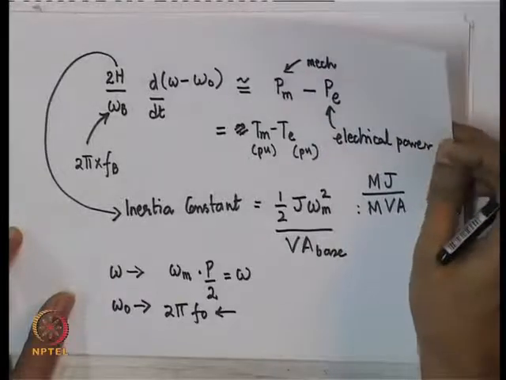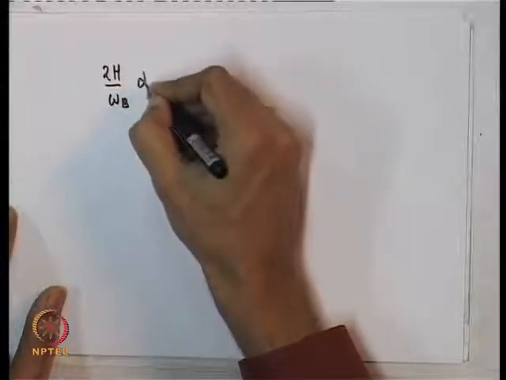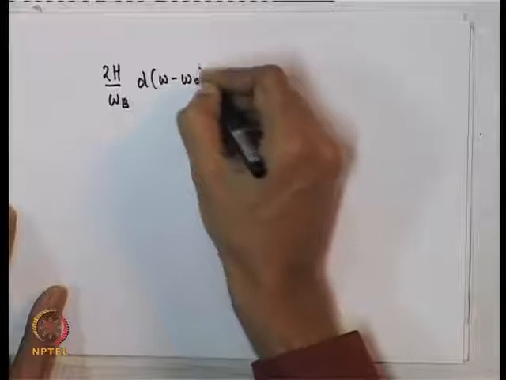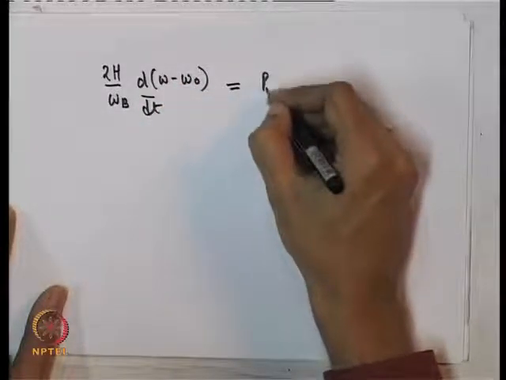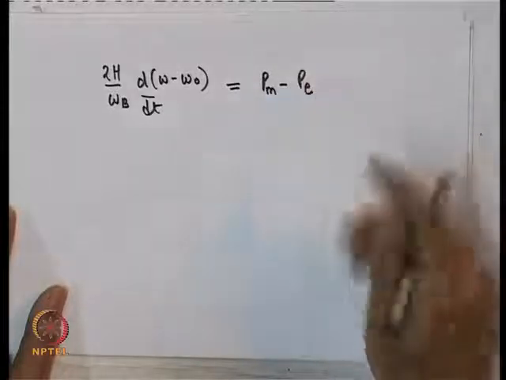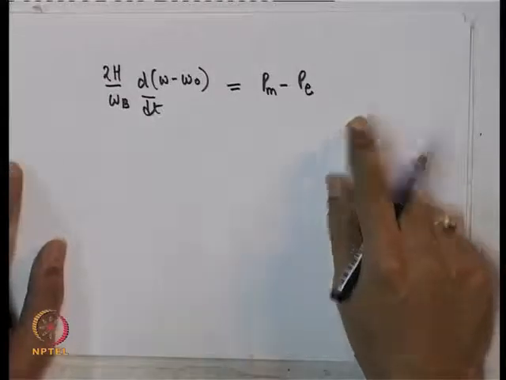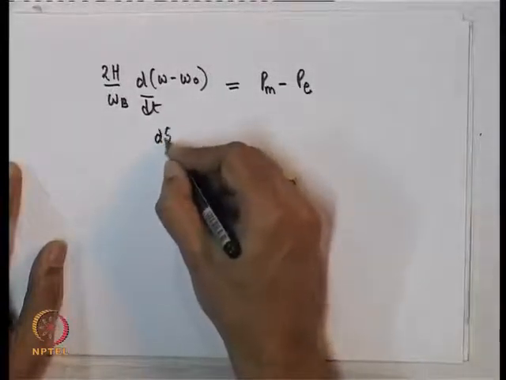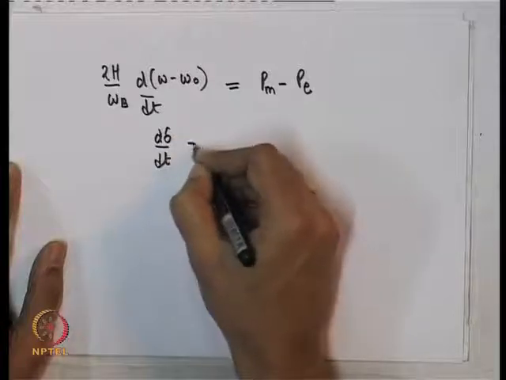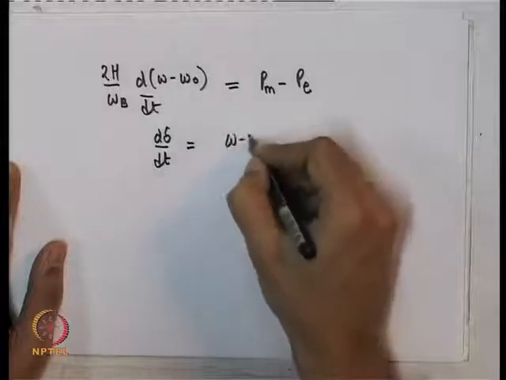So, let me just rewrite these equations again. 2H by omega b d omega minus omega naught is approximately equal to the mechanical power minus the electrical power in per unit. So, that is one important thing you should remember. Okay. In fact, the rate of change of the rotor position is given by omega minus omega naught.